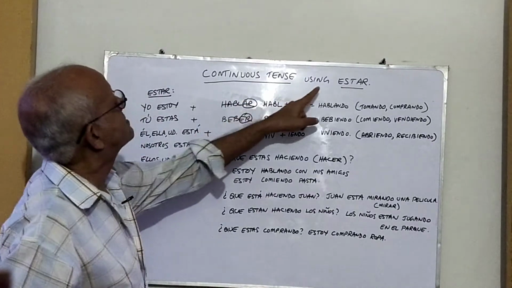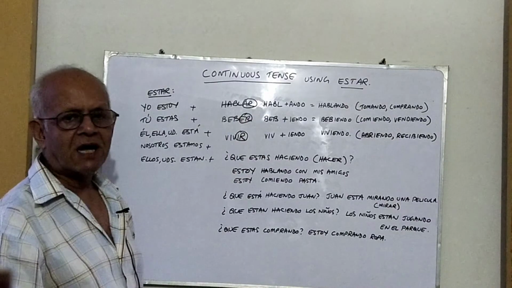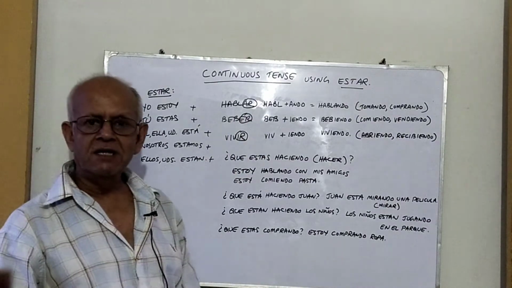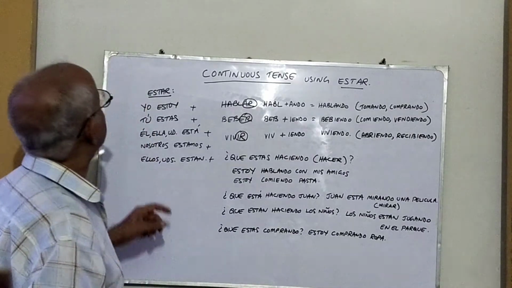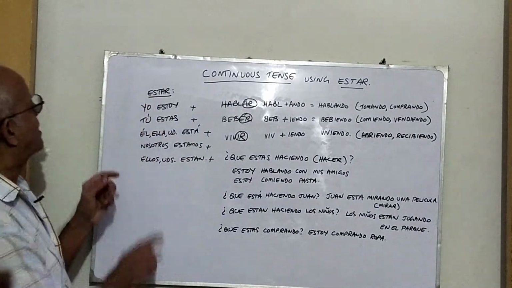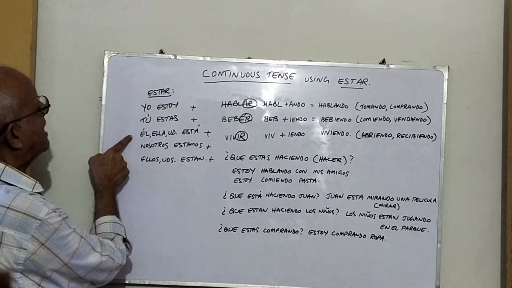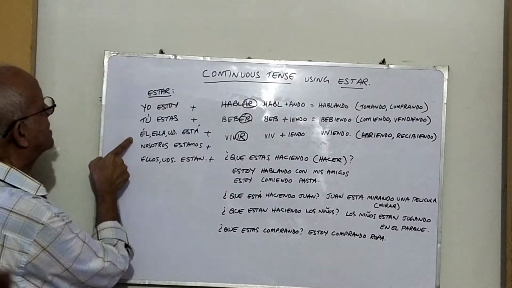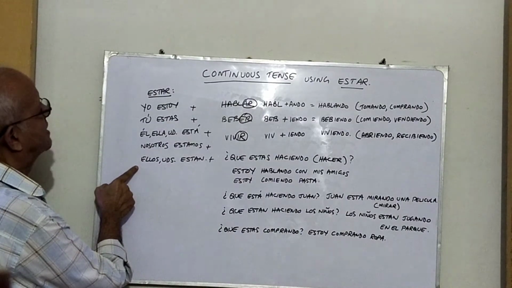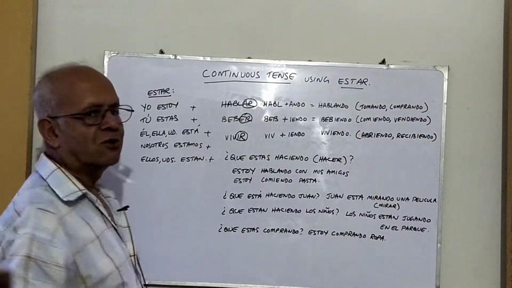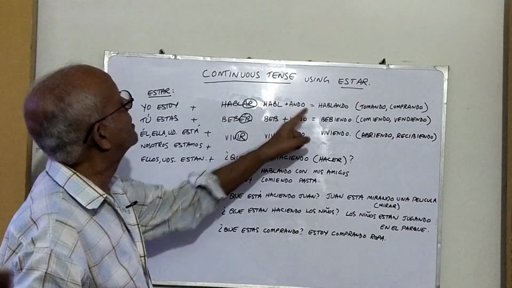The continuous tense in Spanish is formed using the verb estar. The verb estar means to be. We've already conjugated and done this tense in the present tense. So the conjugation of the verb estar is yo estoy, tú estás, él está, ella está, usted está, nosotros estamos, ellos están, ustedes están. This is the present tense conjugation of the verb estar. Using the verb estar, we form the continuous tense.